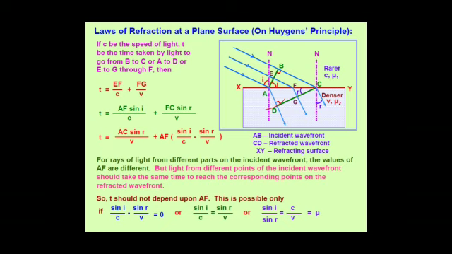According to the equation, this will only be satisfied if the part written in the bracket is 0, or sin I / c − sin R / v = 0, or sin I / sin R = c / v, which is a constant, which we represent as the refractive index of the medium. As you all know, this is the law of refraction. So we have also proved the law of refraction using Huygens principle.